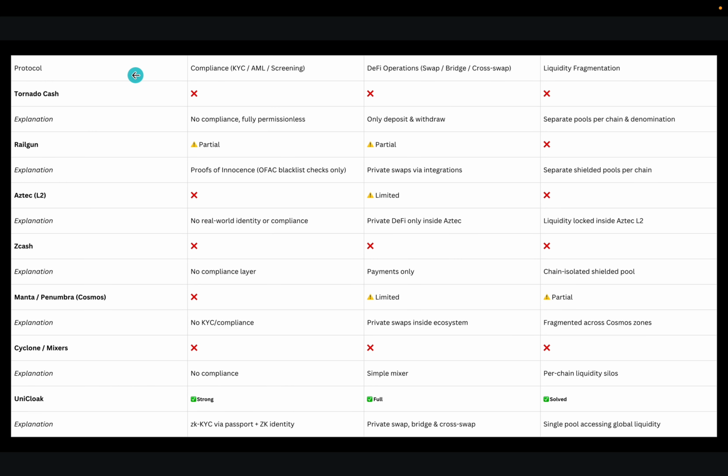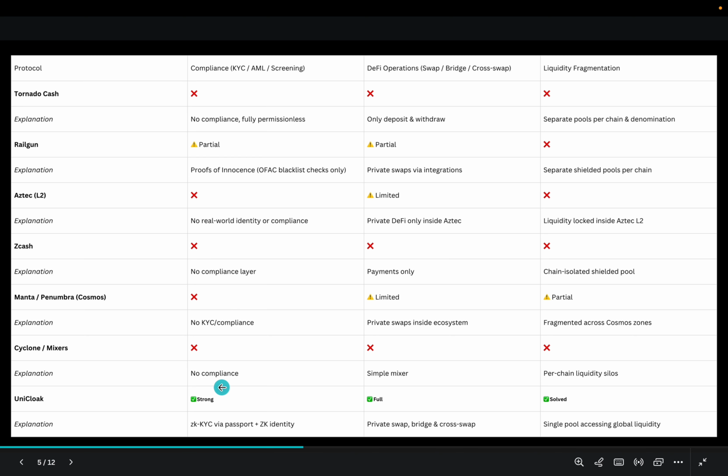And here you can see comparisons of different protocols, like how each protocol lacks at least one thing in their protocol. And here in the last, this is my project, UniCloak, which offers all of these things.